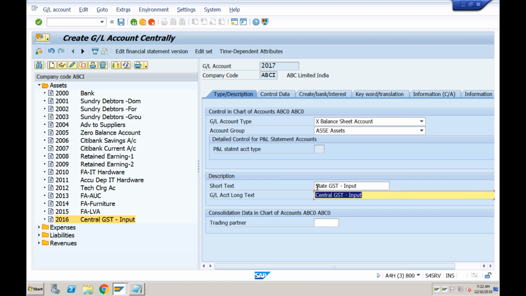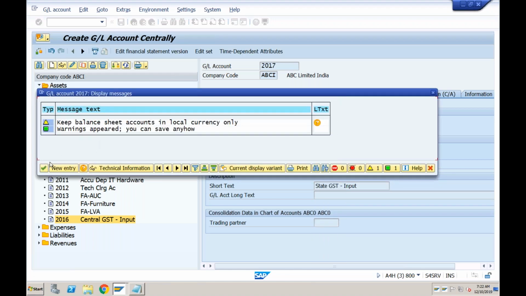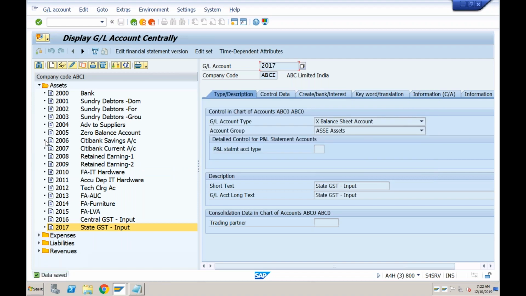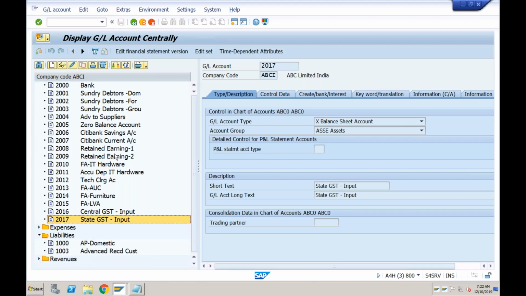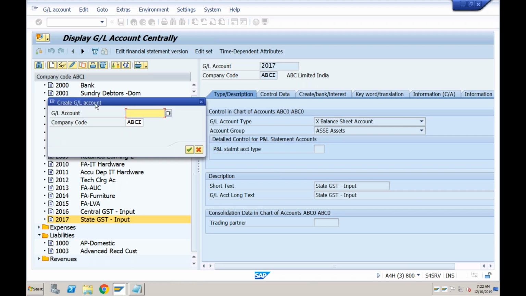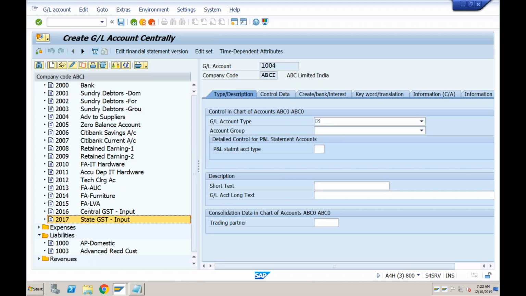State GST input. Okay, let's click on save. Done. Let's also create, because we will need later on, liability also, which would be used at the time of AR postings. So which is 1004. The next number available is 1004.